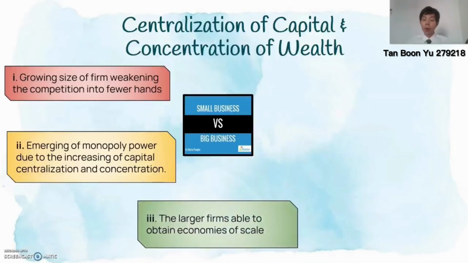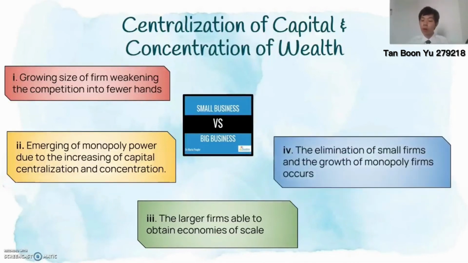The larger firms are able to obtain economies of scale and produce at lower average costs compared to the smaller firms. This shows a situation where the larger capital firms beat the smaller capital firms with their large capital background. This competition rages in direct proportion to the number and in inverse proportion to the magnitude of the antagonistic capitals, which causes the elimination of small firms, as many small firms will quit the market due to the competition.